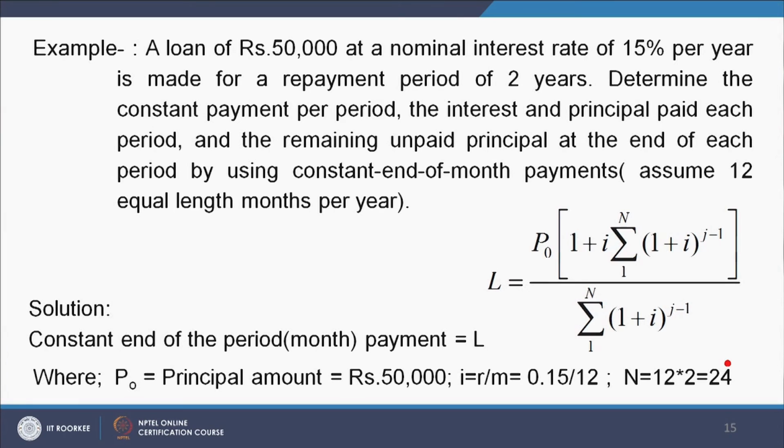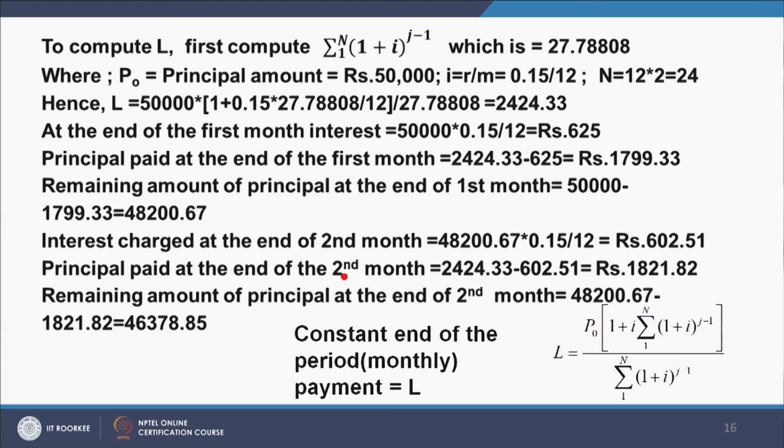Now, you will be using the equation which we have derived for the payment. The constant end of the period, that is month, payment is equal to L. The principal amount is 50,000, I equal to R by M is 0.15 divided by 12, N is 12 into 2 equals 24. This is a discrete compounding problem. Now, to compute L, first compute the summation from 1 to N of (1 plus I) to the power j minus 1. This comes out to be 27.78808.